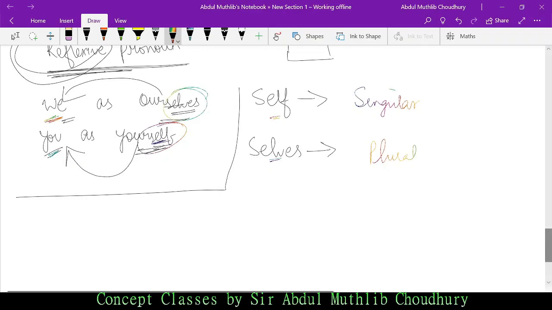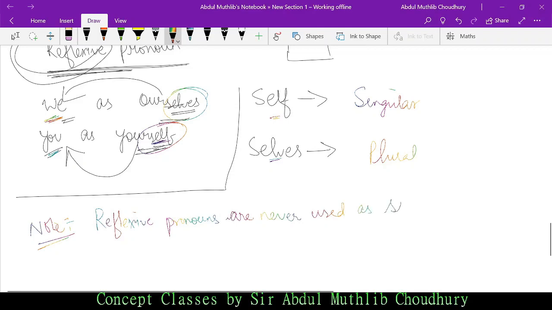Let me take another example. Before I take another example, again remember this, you can write this as your note. Reflexive pronouns are never used as subjects. Okay, reflexive pronouns are never used as subjects.